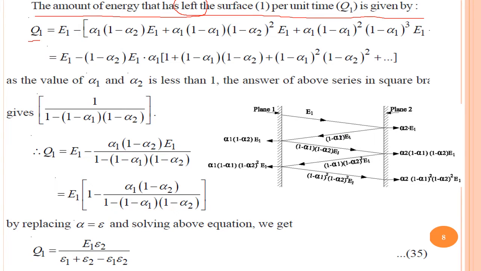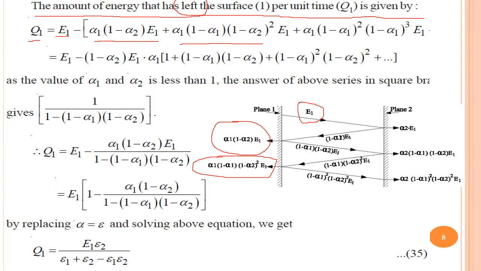So Q1 is equal to E1, that is this amount of energy E1, minus alpha 1 into 1 minus alpha 2 into E1, plus alpha 1 into 1 minus alpha 1 into 1 minus alpha 2 square into E1.